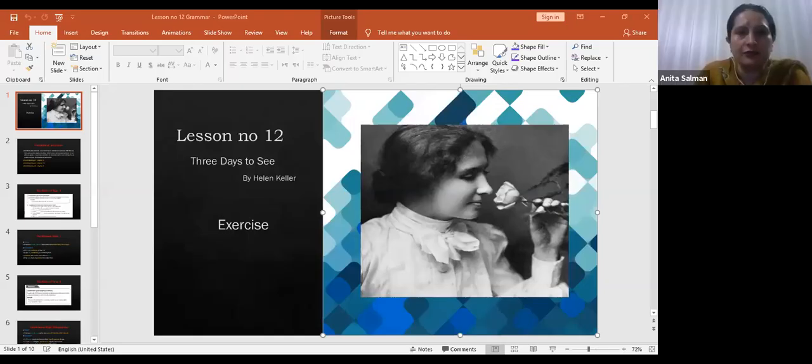Conditional number 2 that you will find in lesson number 12, 3 Days to See by Helen Keller. Right, and we were doing its exercise, we have done its comprehension, we have done its vocabulary, now we are on grammar part. And our grammar part is based on conditionals, especially conditional number 2. Right, what are conditionals?